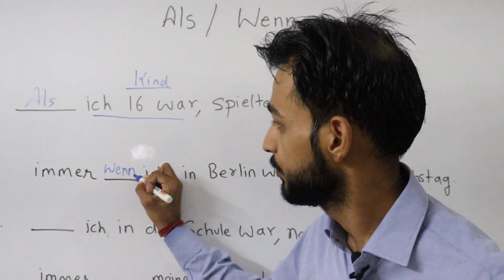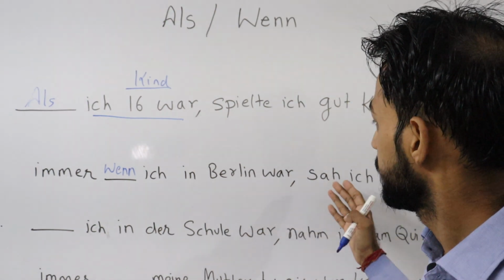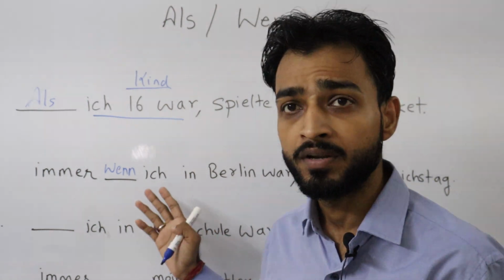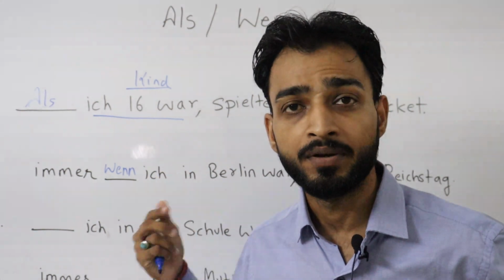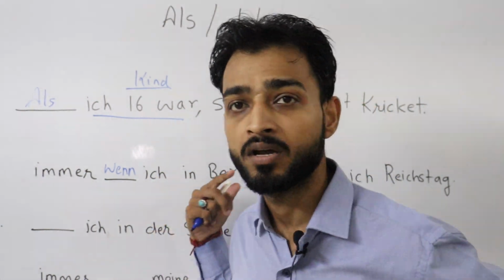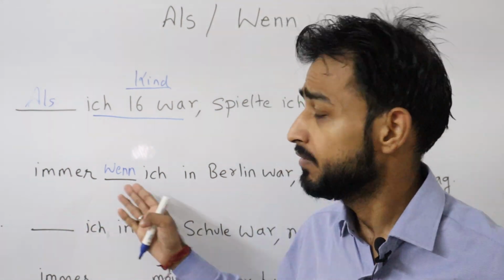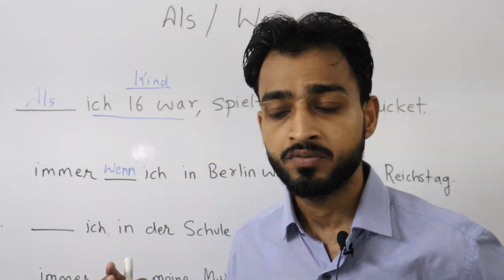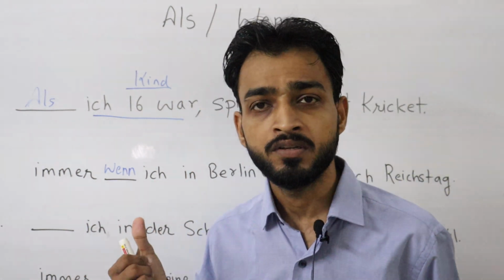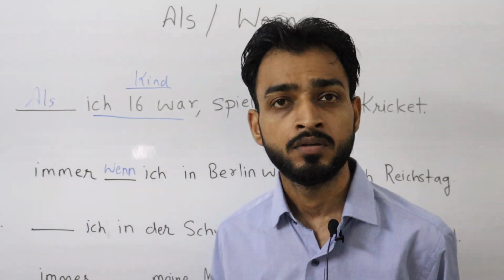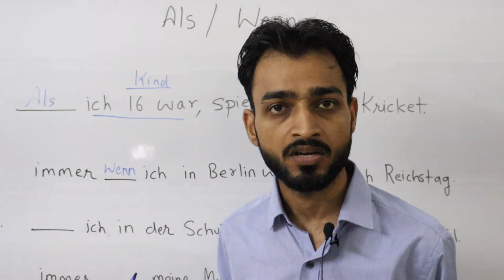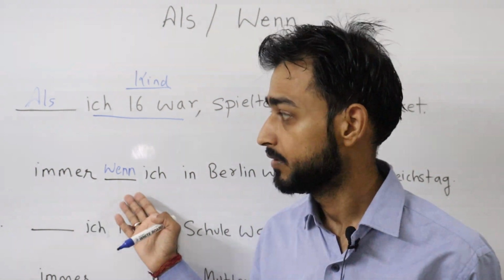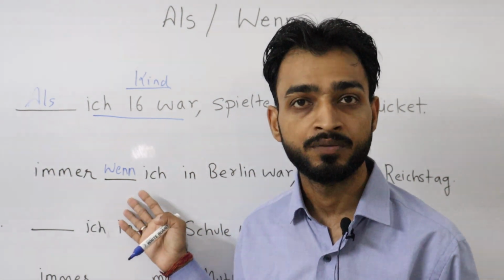Second, immer wenn. Immer wenn ich in Berlin war, sah ich Reichstag. Always whenever I was in Berlin, I used to visit the Reichstag. The German Parliament is called Reichstag. This immer wenn means more than one. I was not in Berlin just once, but many times. So whenever I was there, I used to visit the Reichstag. So immer wenn, a repeated event in the past.